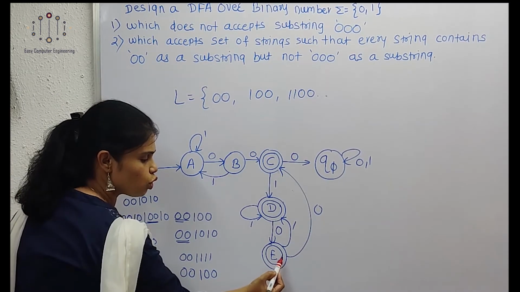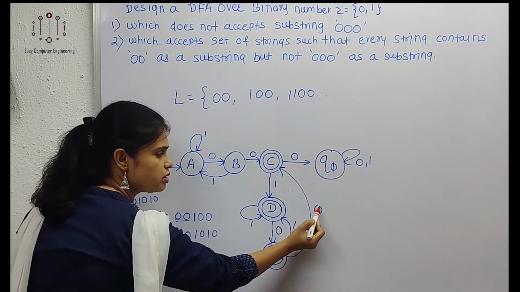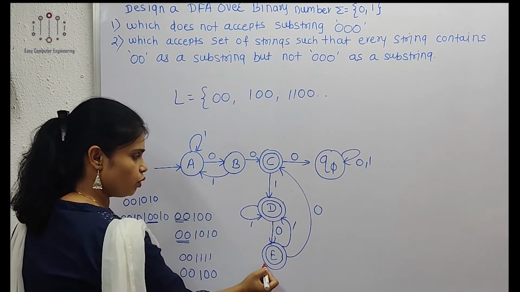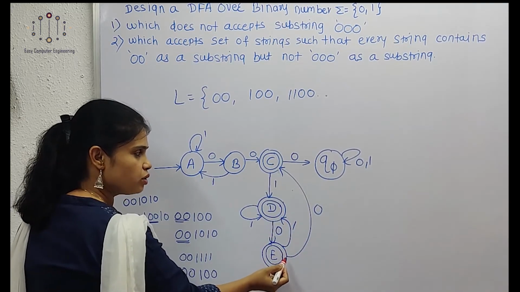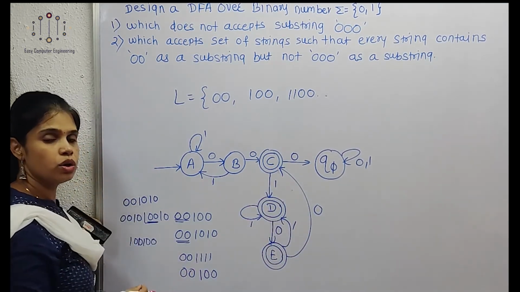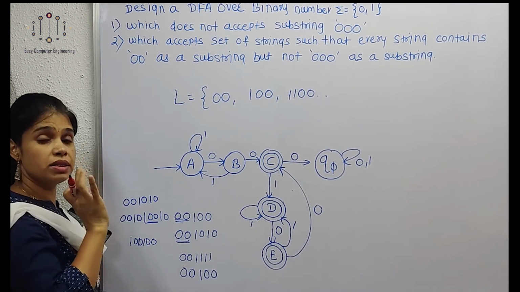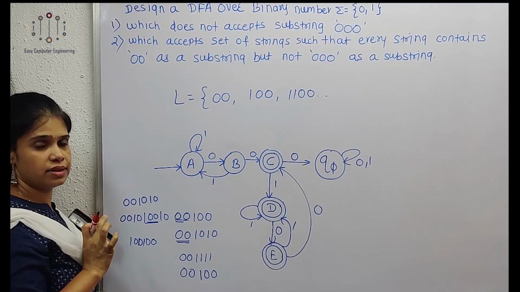So we have to show from E to C on the 0 transition. We cannot show the 0 transition as a self loop on D, so we have to show it on C. So we will get 00 as a substring, but not 000 as a substring.